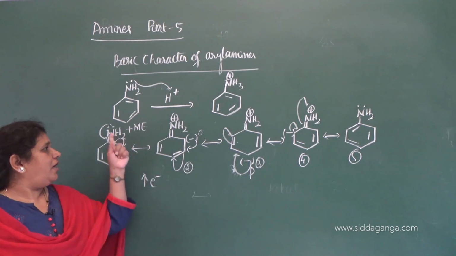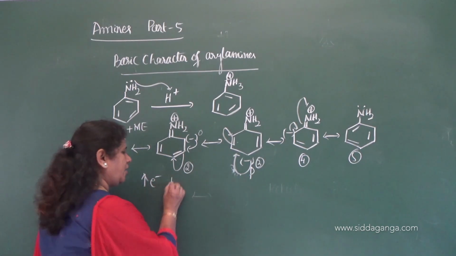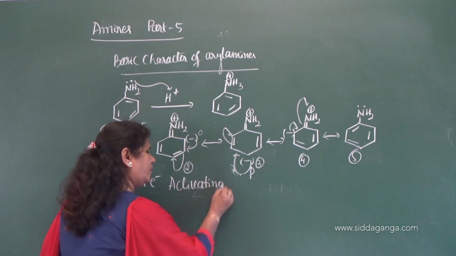Then you can say the NH2 group in aniline is an activating group.